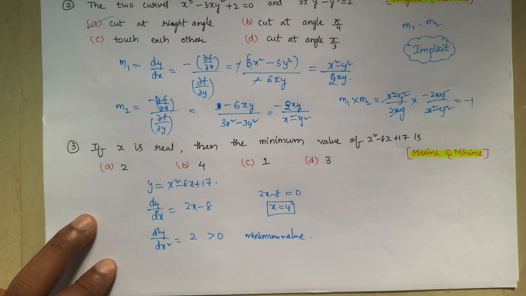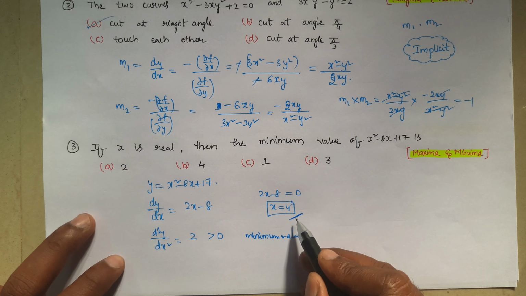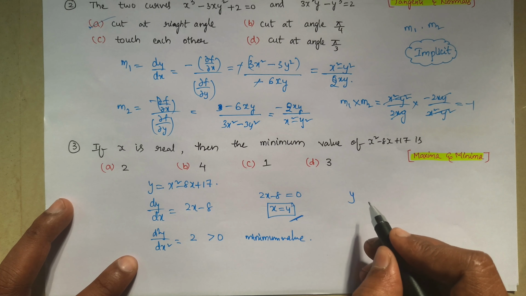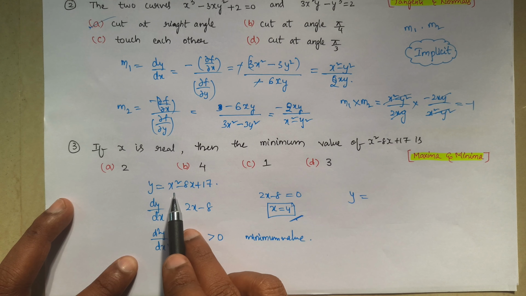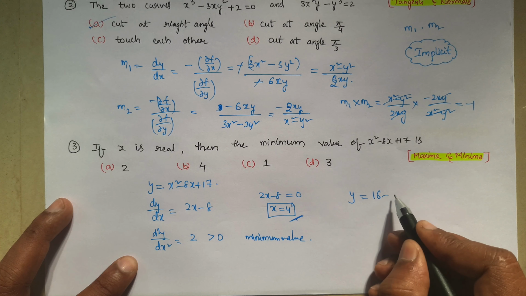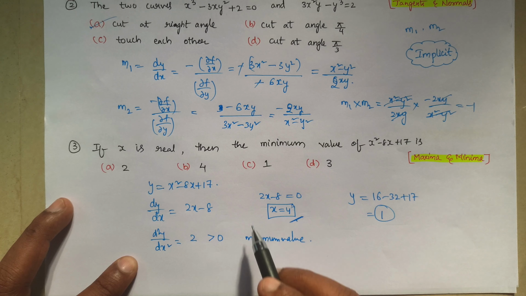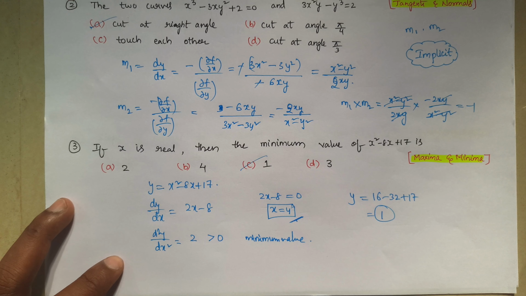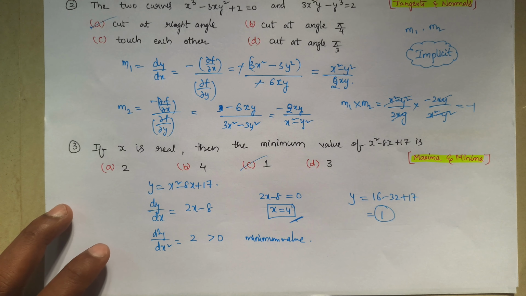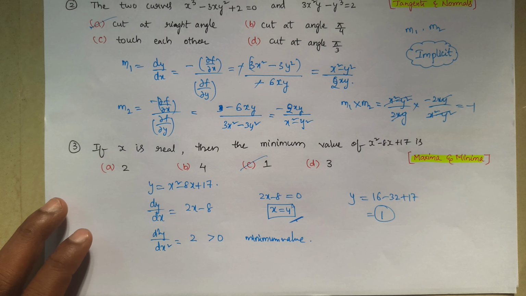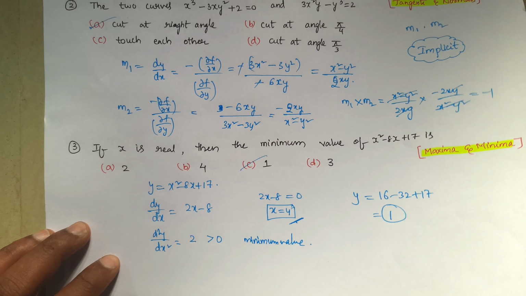But how to get that minimum value? By using this x, we have to substitute it in that y. So in the place of x, it will be 4 square 16 minus 32 plus 17, that means 1. So the minimum value of that function is 1. See how simple the questions will be, but you have to identify how to find the minimum value, maximum value, like that.